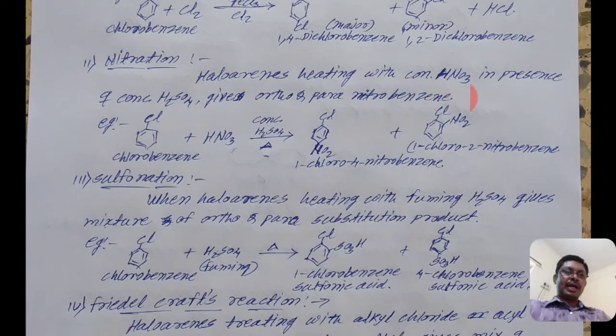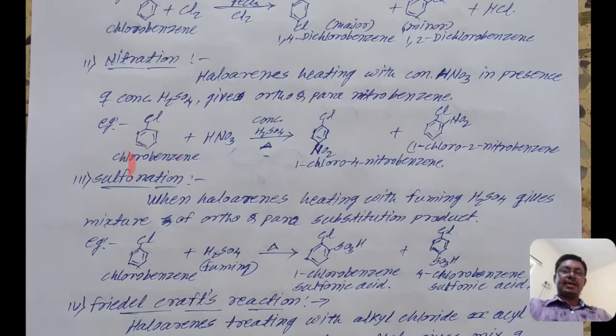The mixture of concentrated nitric acid and concentrated H2SO4 is known as the nitrating mixture. We have already discussed it. Haloarenes heated with concentrated nitric acid in the presence of concentrated H2SO4 give ortho and para nitro products.